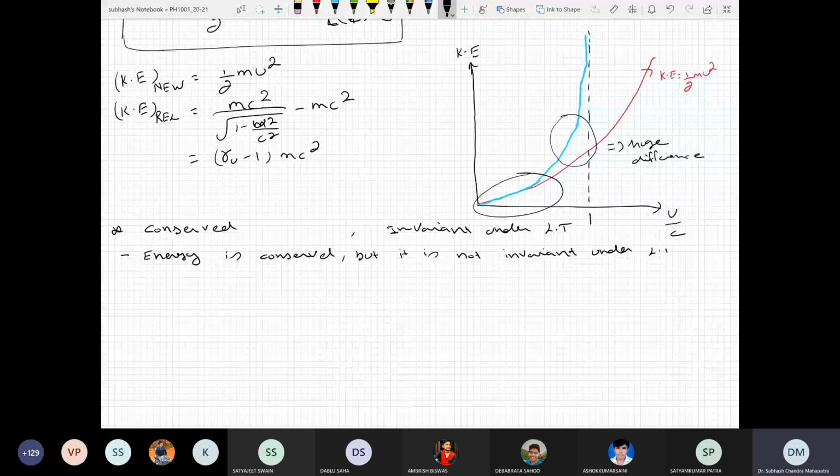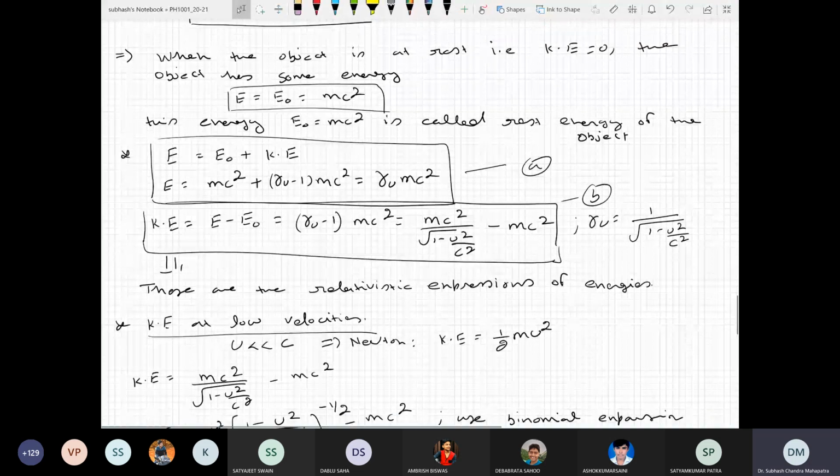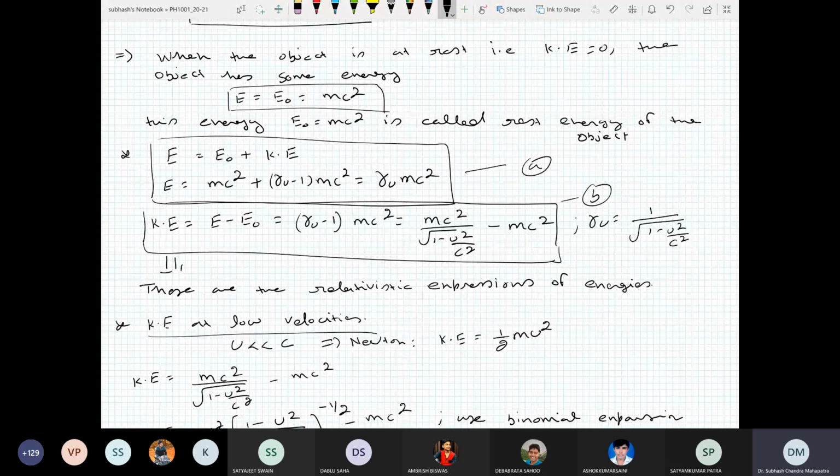How? You see, what is the expression of energy? Energy is gamma u mc square, and gamma u can change under Lorentz transformation. Suppose an object is moving, you will say the object's total energy is 100 joule or 200 joule.